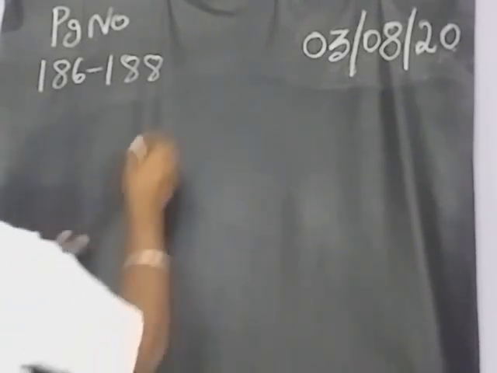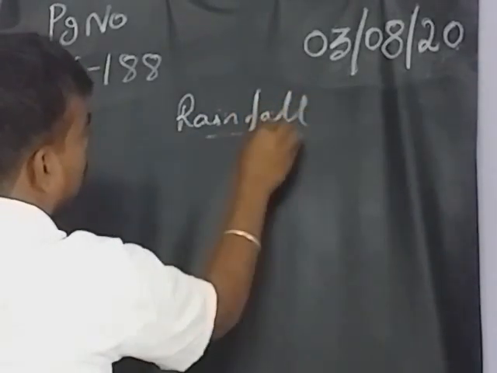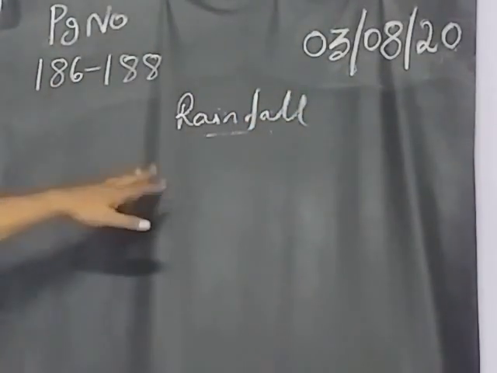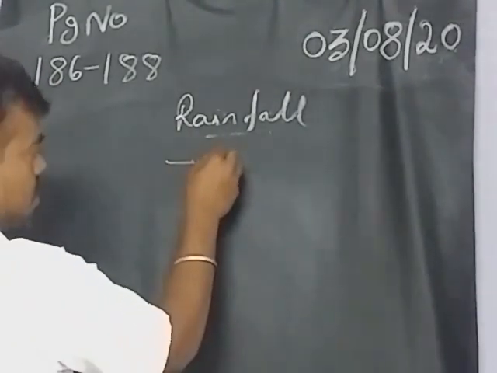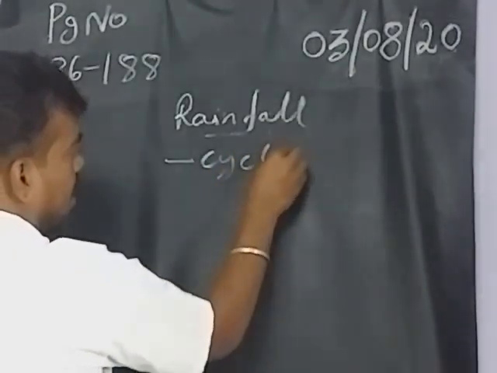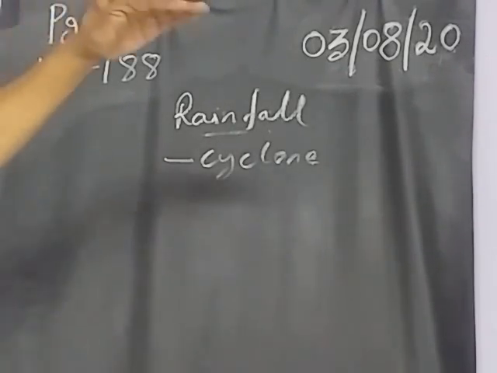So next we are going to talk about rainfall. What is that? Rainfall. In this rainfall, the normal rainfall which we are getting nowadays, there are different types. First one, cyclone rainfall. Because of the cyclone, we are getting rainfall. Low pressure wind and cold pressure wind join in one place, especially in the ocean. It will rotate, and the water vaporizes towards the clouds. The clouds form and move towards the land area.